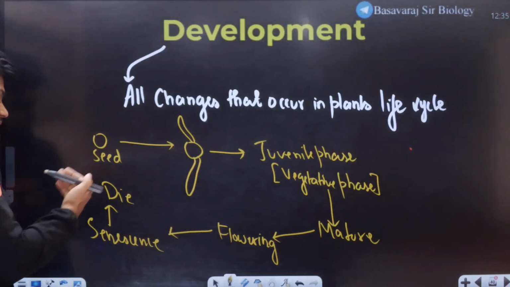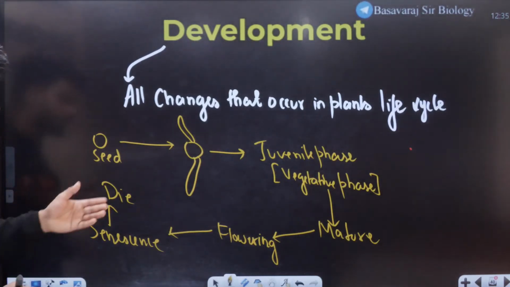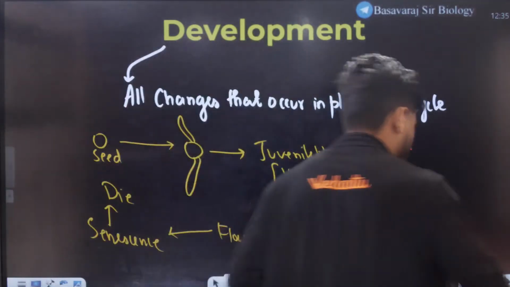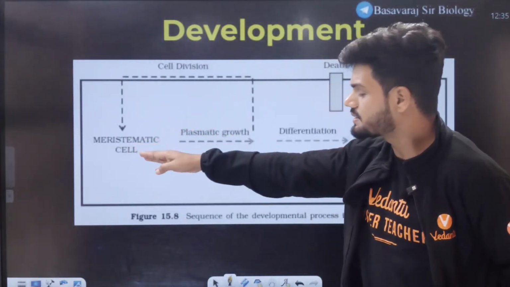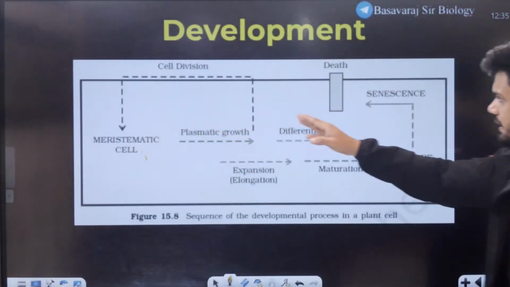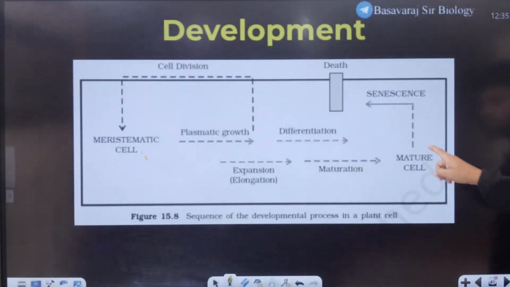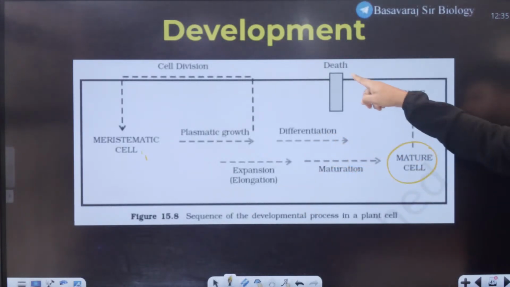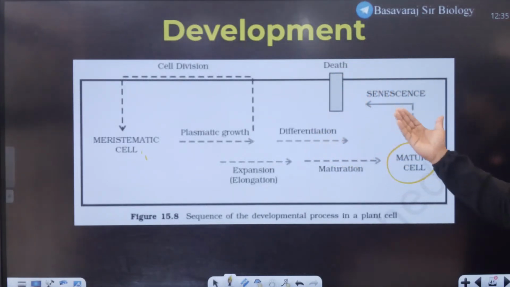Now this is called development, students. As it is given in your NCERT also: meristematic cells, growth, differentiation, expansion, elongation, maturation, mature cell eventually, senescence and death. This is called development, all the changes happening in the plant's life cycle.